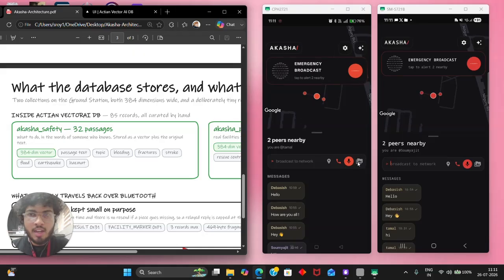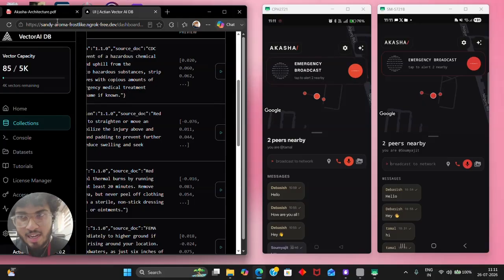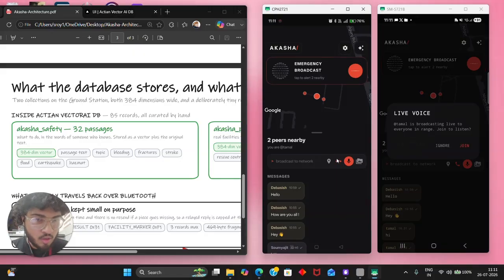And lastly, you can do an attribute search, because you can see all the attributes are in our database, so Gemma fetches that. One of the standout features is you can call everyone on the network if you are in distress. Whenever we press this call button, you can see the other one gets a notification.